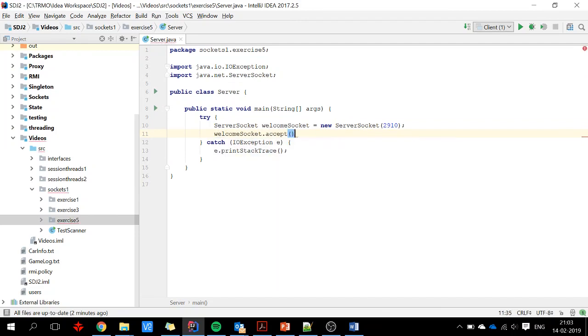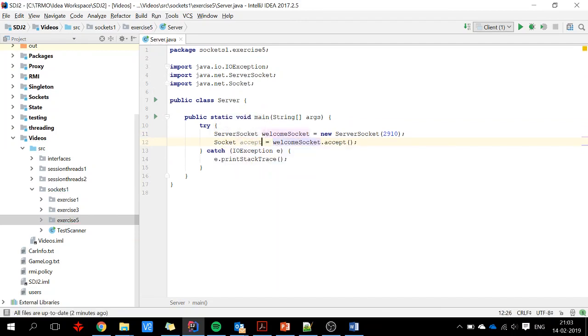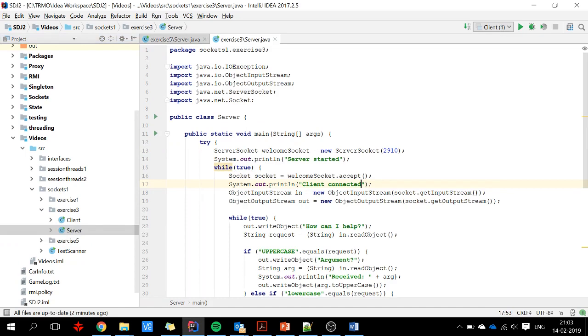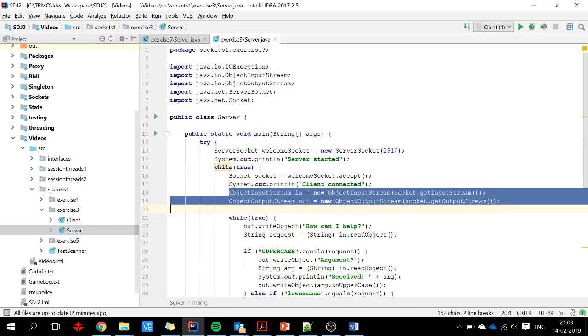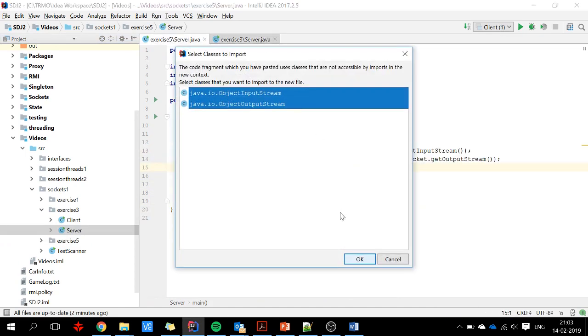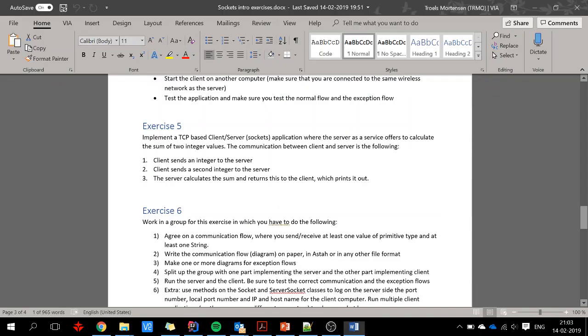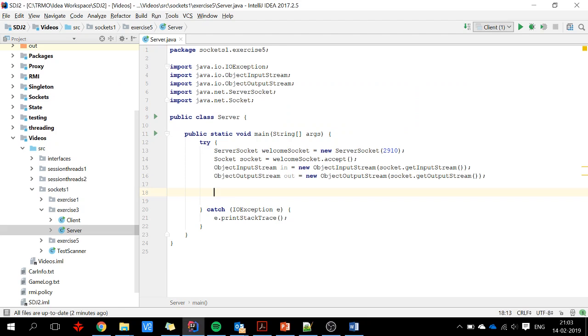Welcome socket accept. That creates a socket. I need to create the streams, just steal this part. There we go. And then, so first we send one integer, then another integer, and then we calculate and send it back. So it's just another protocol we create here, another order of how things are sent back and forth.